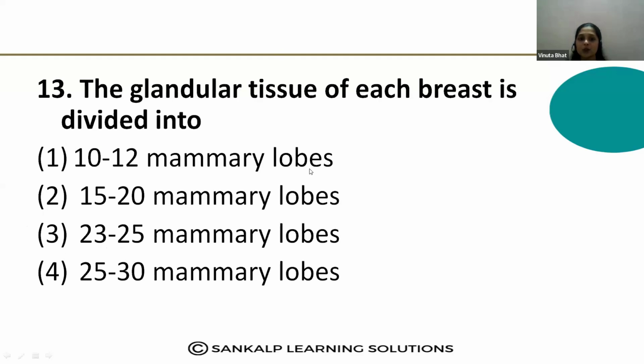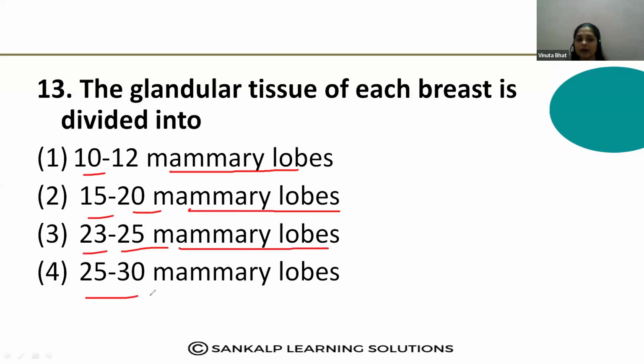The glandular tissue of each breast is divided into. Find out the answer for this question. The glandular tissue of each breast is divided into 10 to 12 mammary lobes, 15 to 20 mammary lobes, 23 to 25 mammary lobes, 25 to 30 mammary lobes. Yes, which is the correct answer? Find out that and comment in the chat box. Okay.